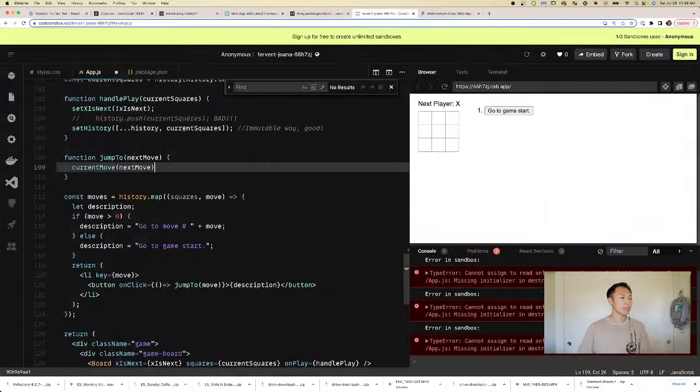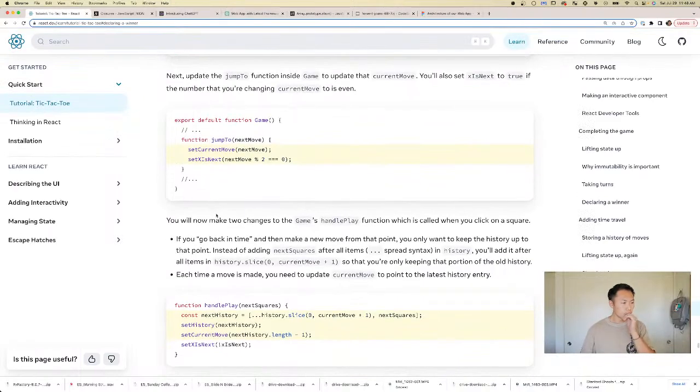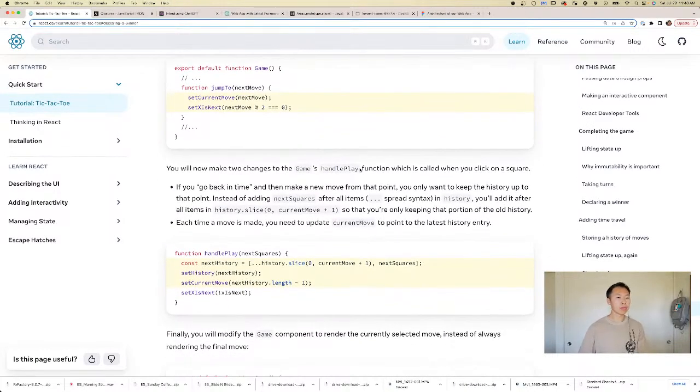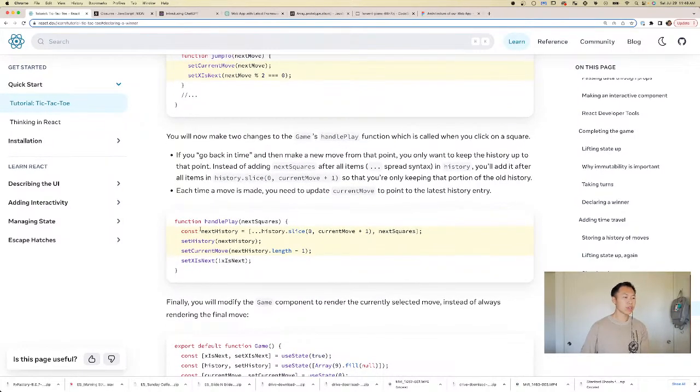So what are we doing? So we're saying set X is next to next move mod 2 is it even? That's a question. Cool. And why is it triple equals? I guess it's a value comparison, not a reference. All right, cool. Now we'll change the game's handle play function when we click on the square. So we're going to change next history to this. Okay, that's fair.